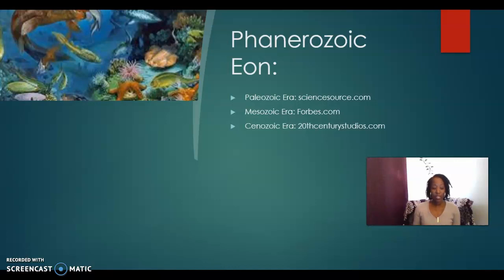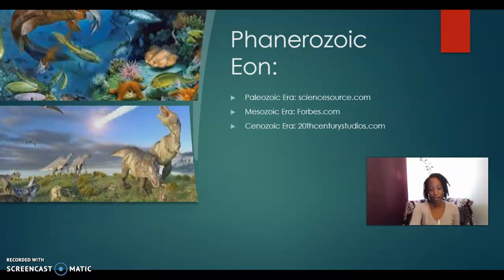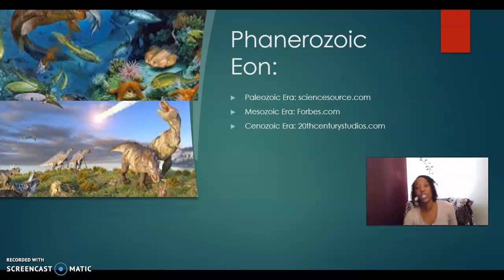And so this leads to our second era, which is the Mesozoic, meaning middle animals. So this is what we know as the era of the dinosaurs and other reptiles, a big deal during this time frame. So this era ends with the extinction, the big mass extinction that occurs from a meteor hitting Earth, which we all have heard about and know about. So that is, again, the Mesozoic era, the second era.